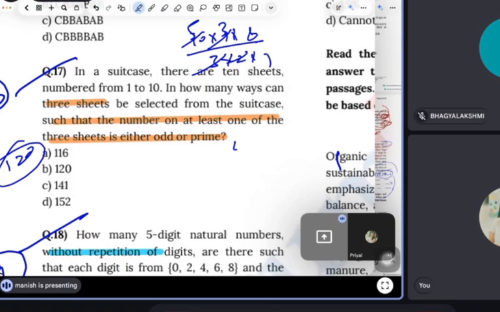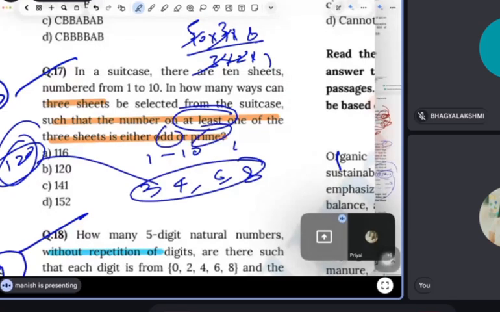Guys, whenever you see the words at least, it is a complicated word actually. If you do one thing, see how many even numbers there are between 1 and 10: 2, 4, 6, and 8. So 4 are even numbers. Out of the total, if you remove the even numbers, you will get the odd or prime numbers. This is common sense, right? So this is what you have to do.